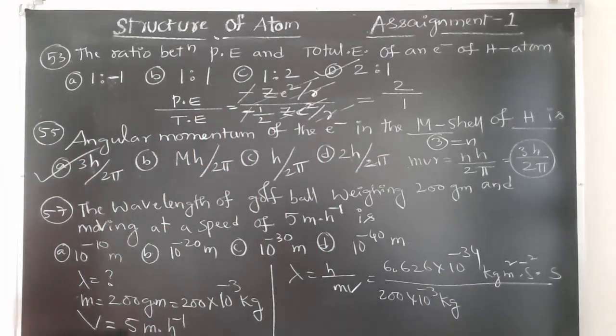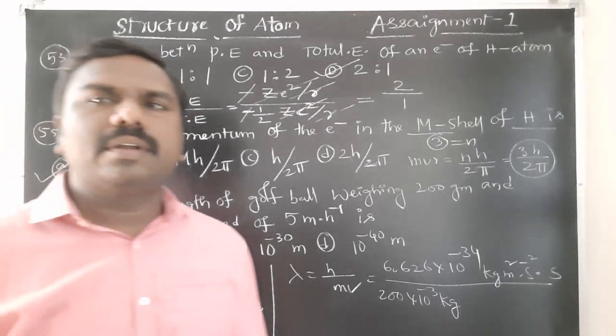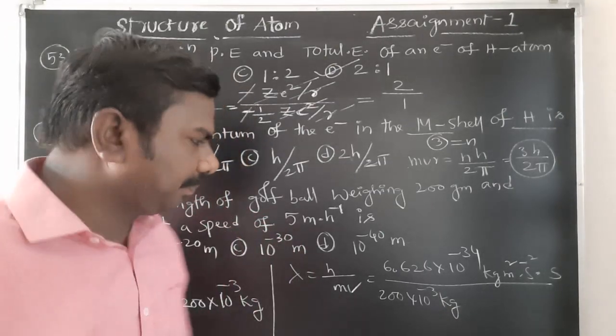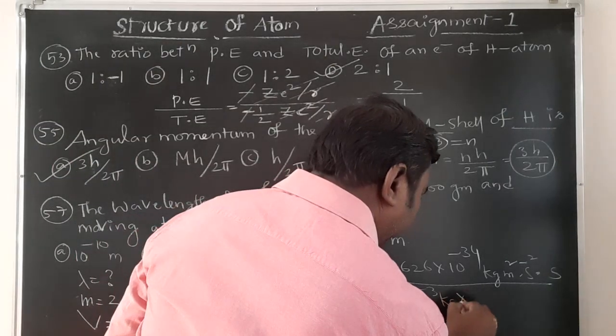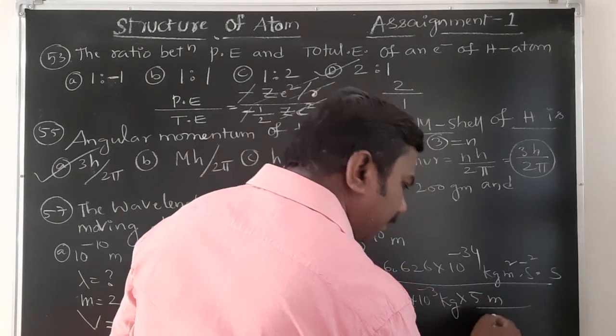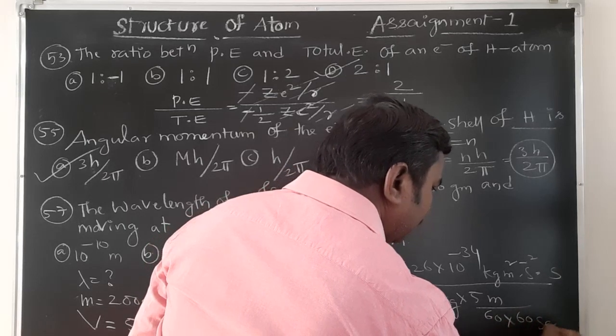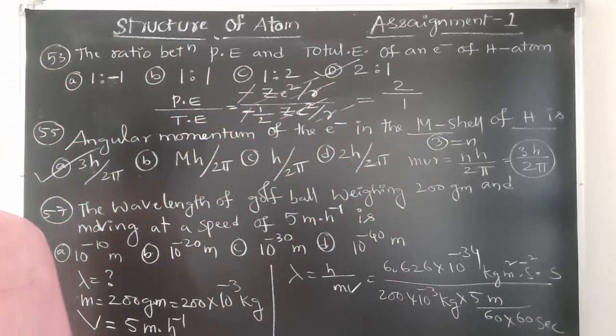Next, velocity is equal to 5 meter per hour. 1 hour equal to 60 minutes, 60 seconds, right?